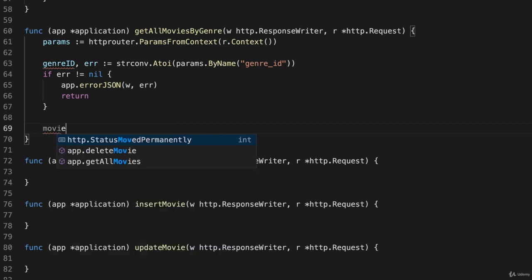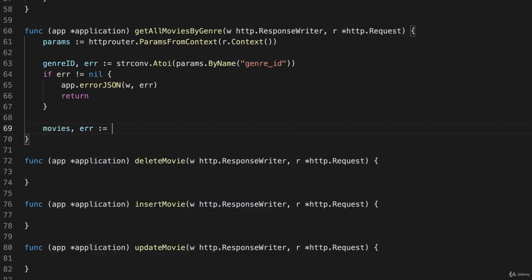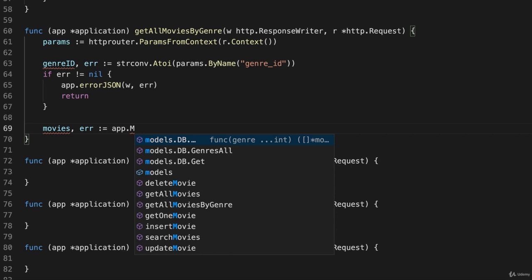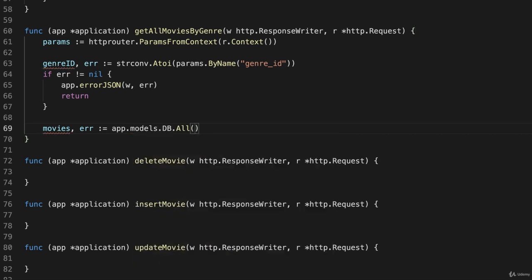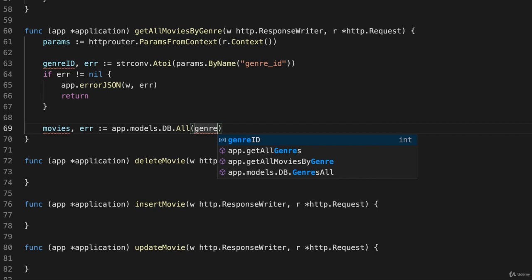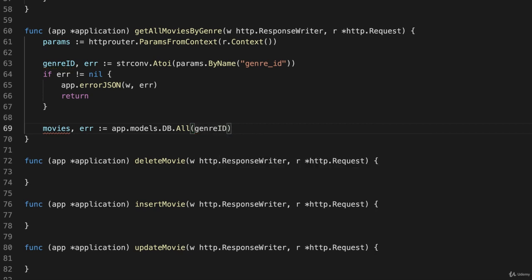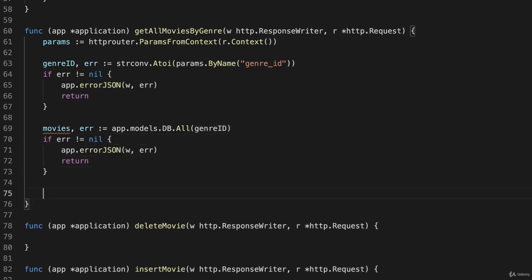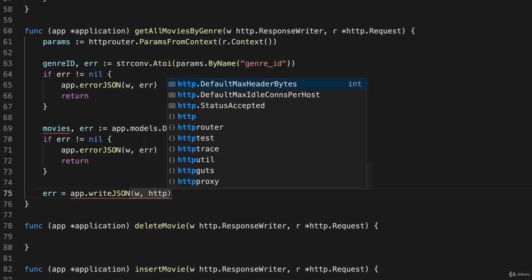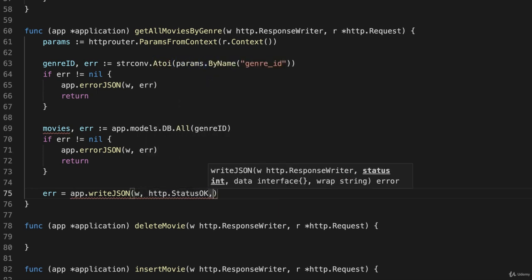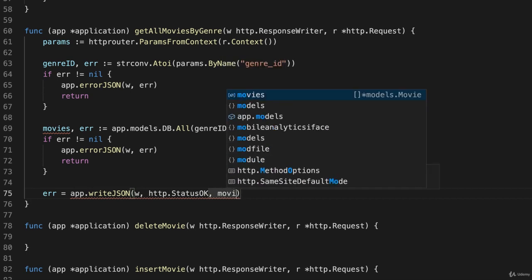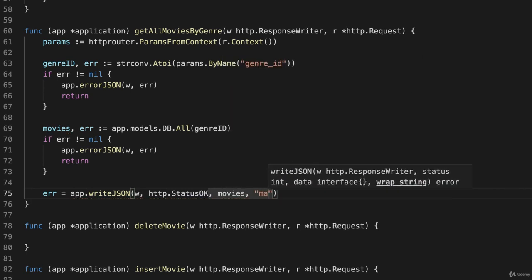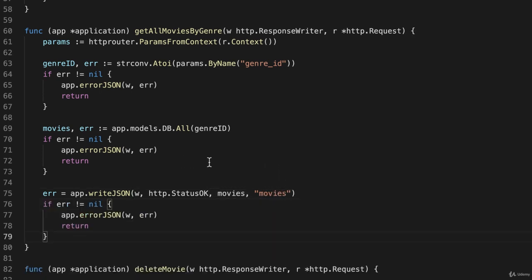Then we get our movies, and potentially an error from the database by calling app.models.db.all, and this time we hand it an int, genre ID. Check for an error, and then write our JSON. Error is assigned the value of app.writeJSON, and we hand it w, our status, our variable movies, and wrap it in movies. And check for an error. So that's it for the handler.